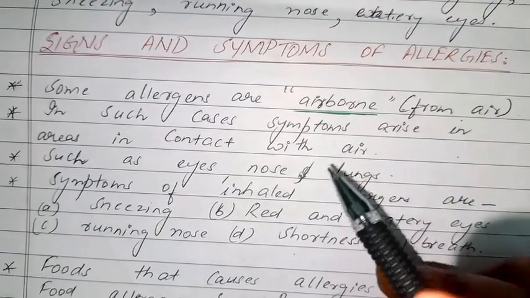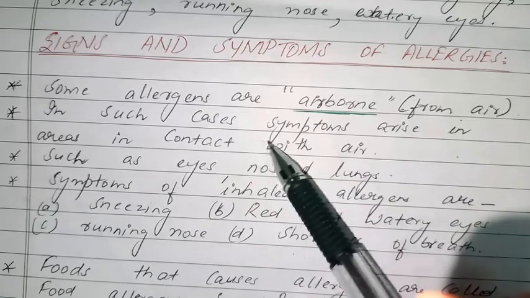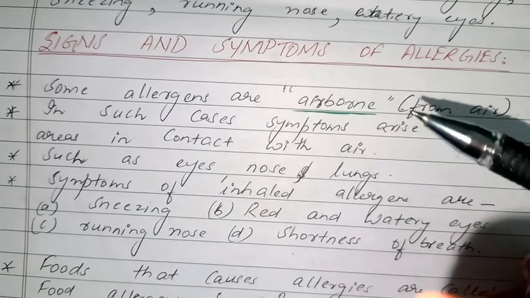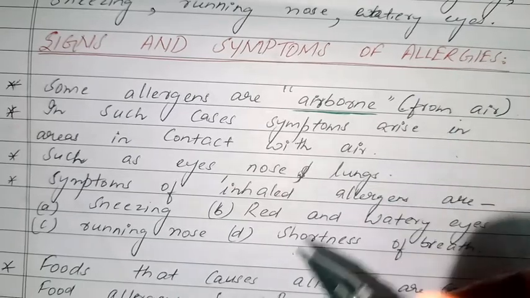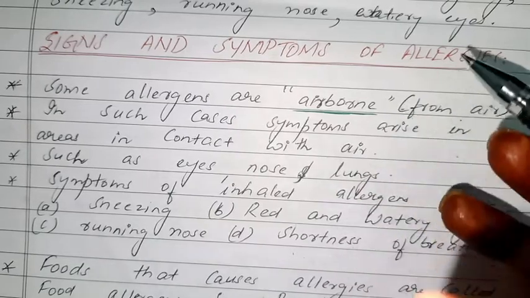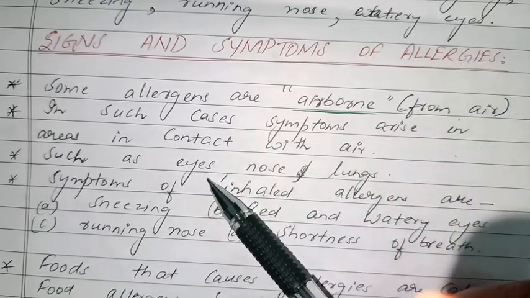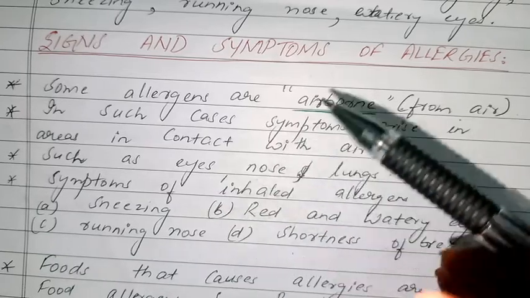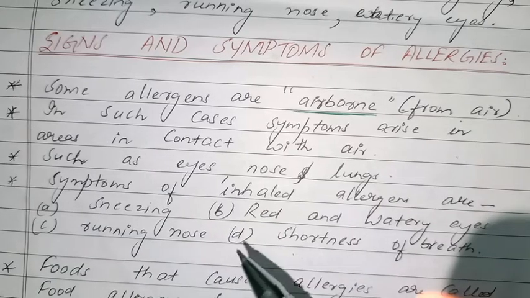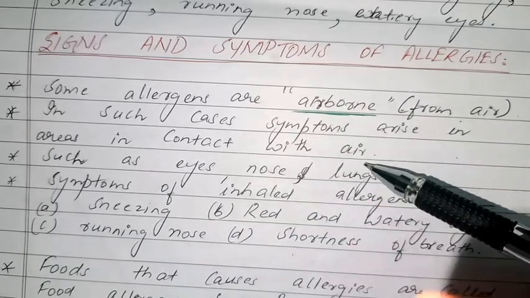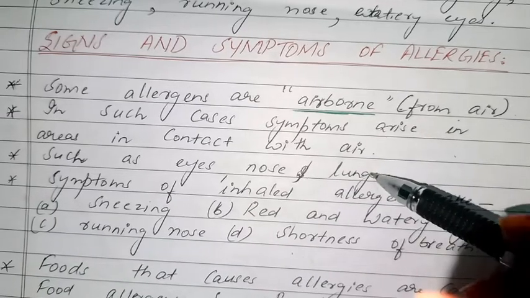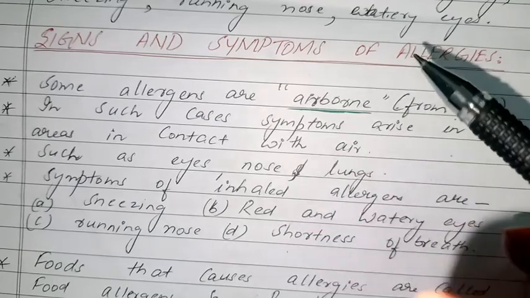First, see what are the signs and symptoms of allergy. In such cases, symptoms arise in areas in contact with air. Now, if we have an allergy from air, which areas will be affected? Those body parts that are in contact with the air, such as eyes. If there is an allergy in the eyes, what will happen? Our eyes will become red, itchy, watery. Nose, running nose. Lungs: if air passes through the nose and enters the lungs, then what happens? Asthma. There will be difficulty in breathing.